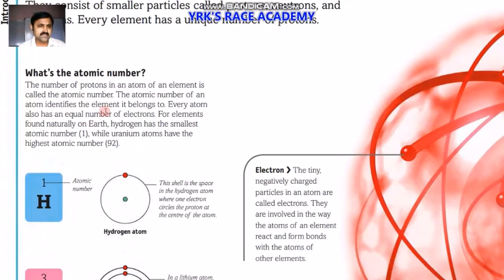Now after that we are studying what is atomic number. The number of protons in an atom of an element is called the atomic number. The atomic number of an atom usually identifies the element it belongs to, and it is equal to the number of electrons. Among elements found naturally on Earth, hydrogen is the smallest atom, with atomic number 1, while uranium atoms have the highest atomic number, 92. The smallest atomic number is 1, hydrogen, and the highest is 92, among those available naturally on Earth.